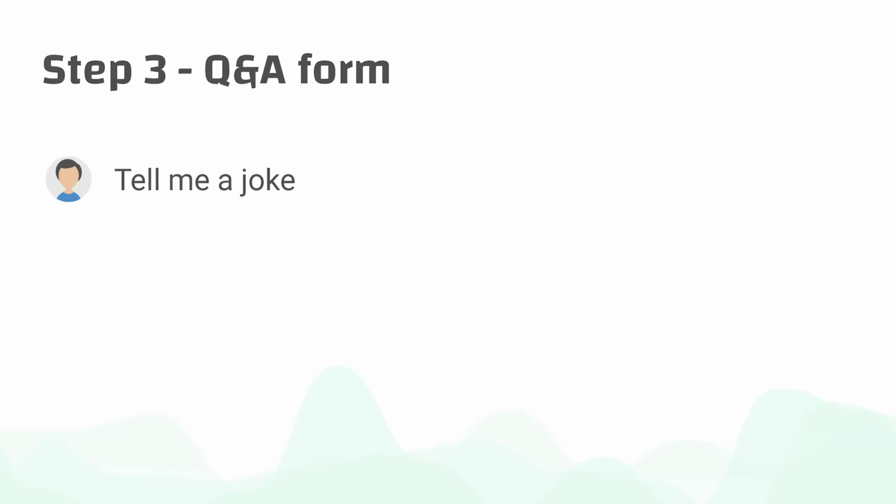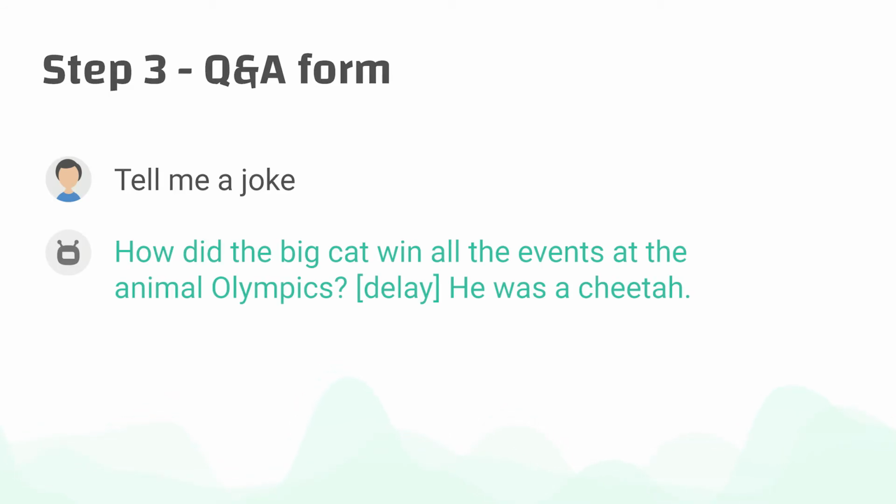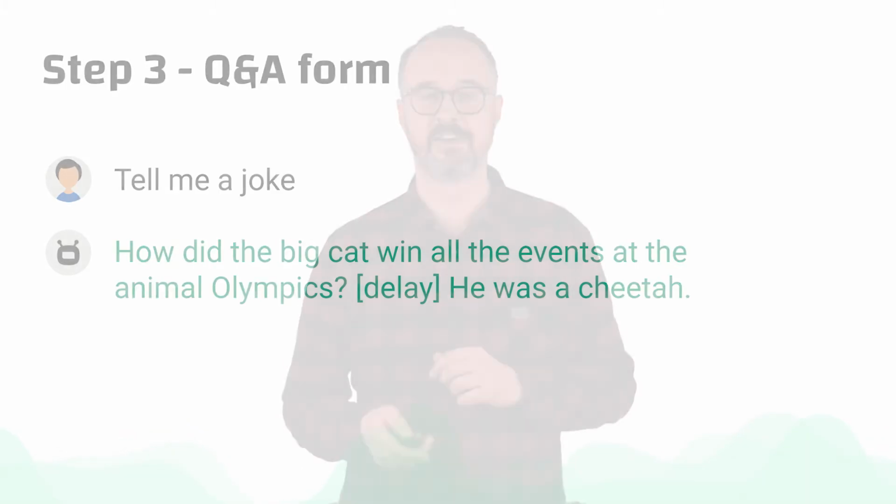This isn't a joke yet. It becomes a joke when we do the next step. Now, the user might say, "Tell me a joke," and your bot would say, "How did the big cat win all the events at the Animal Olympics? He was a cheetah." And a hilarious animal joke.